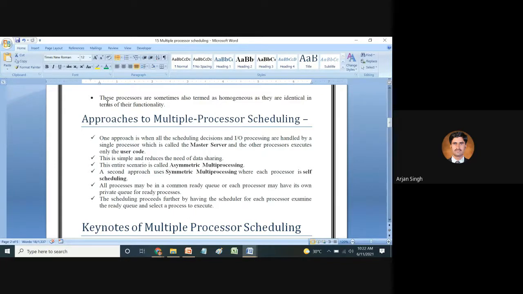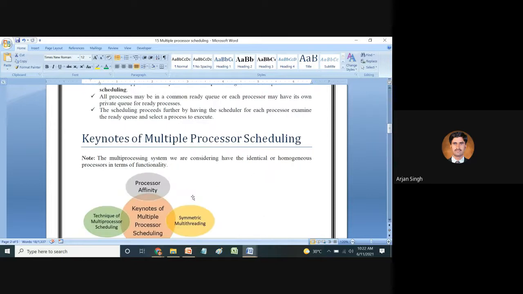All processes may be in a common ready queue, or each processor may have its own private queue for ready processes. The scheduling proceeds by having the scheduler of each processor examine the ready queue and select a process for execution. These are certain keynotes of multiple processor scheduling. In a multiprocessing system, we consider having identical and homogeneous processors in terms of functionalities.